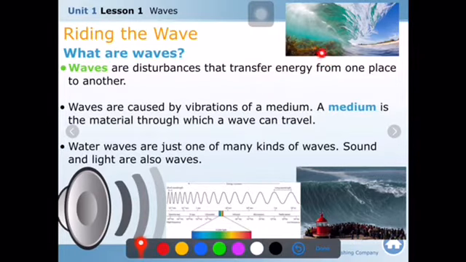For example, in this wave, the water molecules are not transferred, but the energy is transferred. Over here also, the water molecules are not transferred, just the energy. The water molecules just remain in the same place. How about in sound?